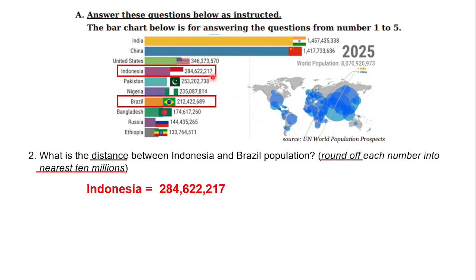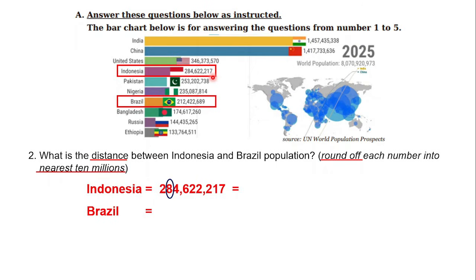Okay, so for Indonesia, it is 284,622,217. So if we are asked to round it off to the nearest 10 millions, it means it can be how many?